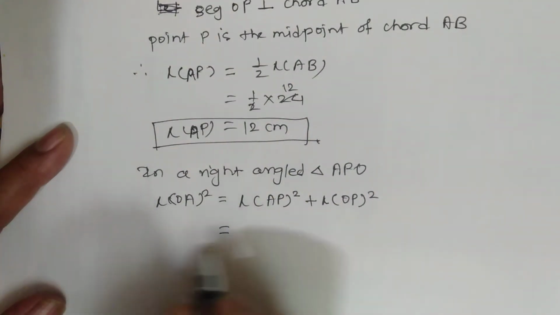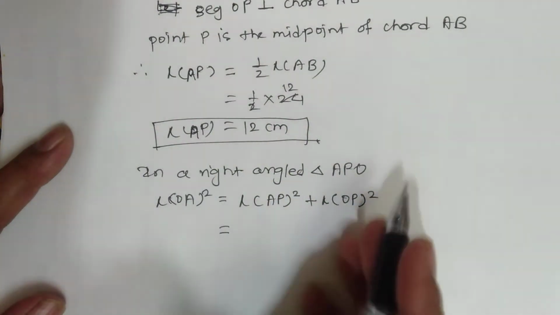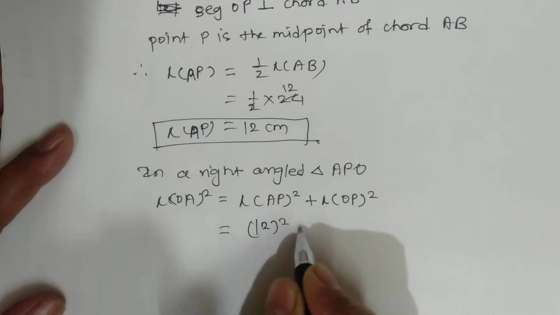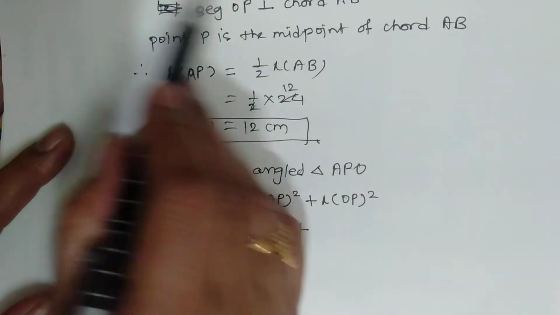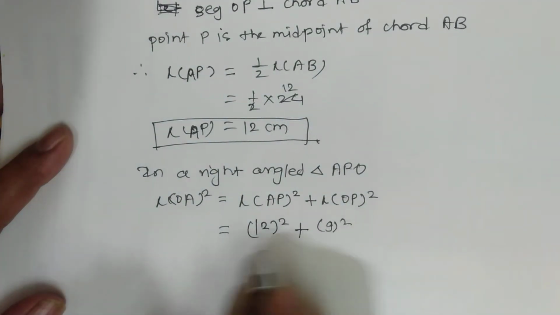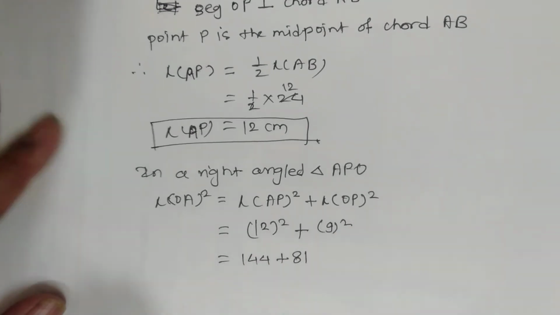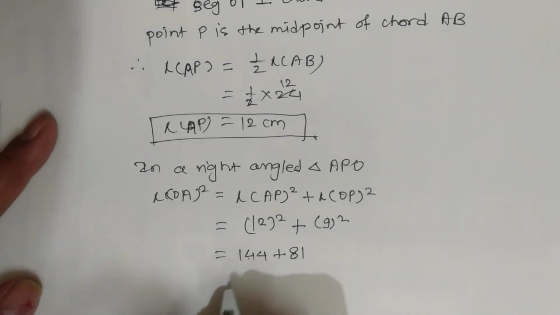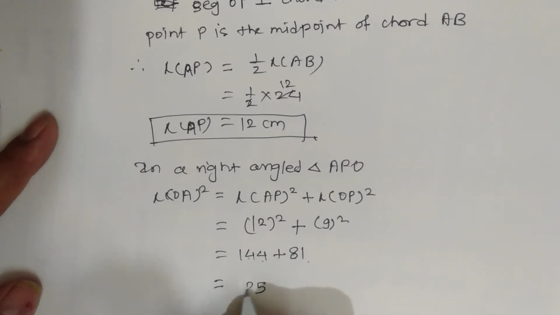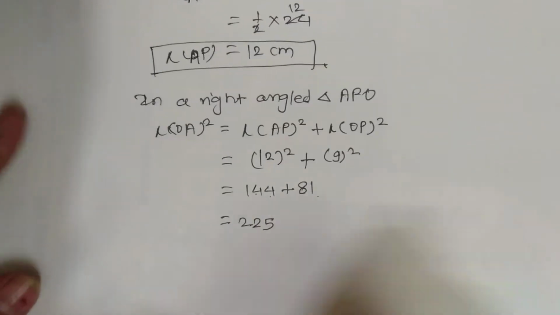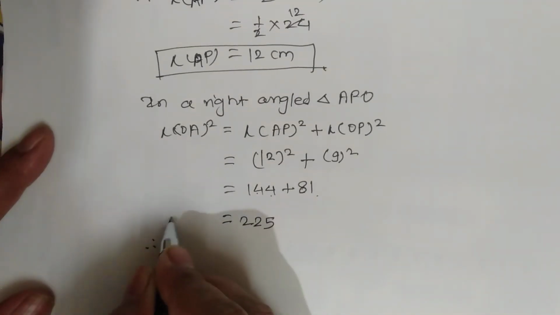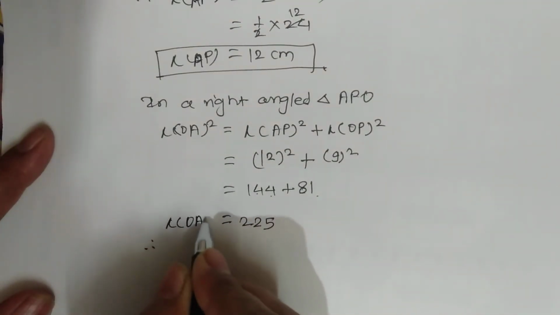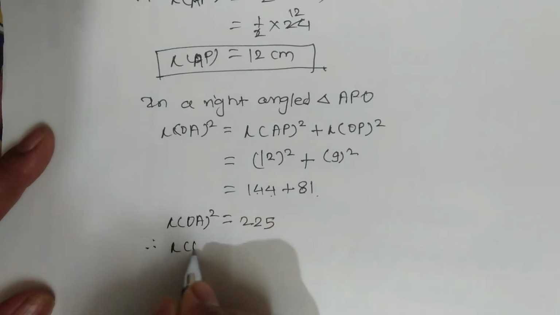Okay, so put up the values here. AP is equal to 12 square plus OP is equal to 9 square. 12 square is 144, 9 square is 81. So the addition is 225. So therefore this is the value of length of OA square. So we need only OA.